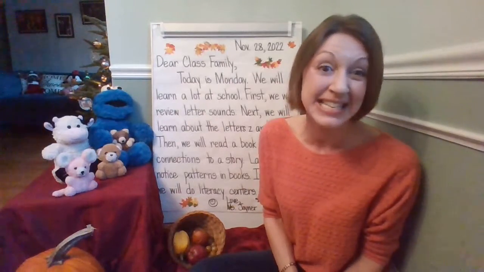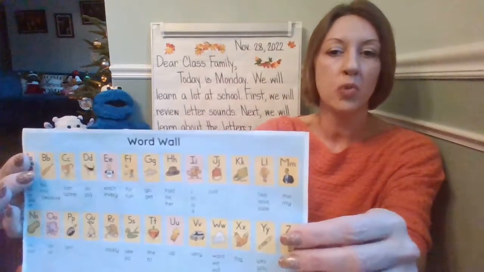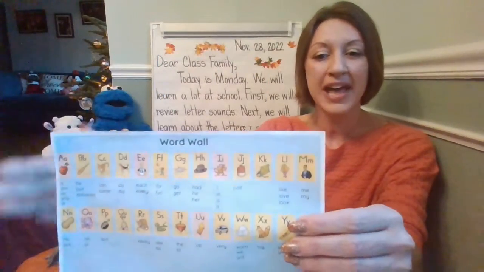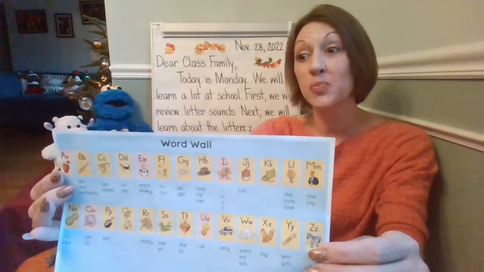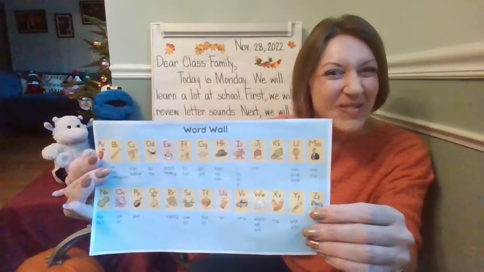Let's look at the second sentence in our message. We will learn a lot at school. Oh, that's true, class family. You know we do that each day to be a great collaborator, communicator, and creative and critical thinker. Let's see how we're going to do this today in kindergarten. First, we will review letter sounds. Just like we do each day, we're going to use our word wall as a resource. We'll review letter sounds starting with A, going all the way to Z. We'll also be using some YouTube channels. Shout out to Jack Hartman's YouTube channel, Mr. B, and The Singing Walrus.